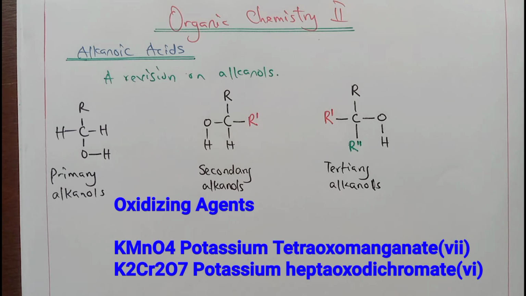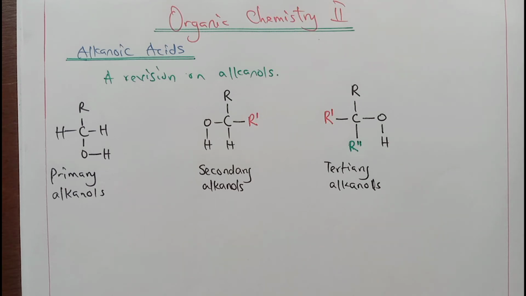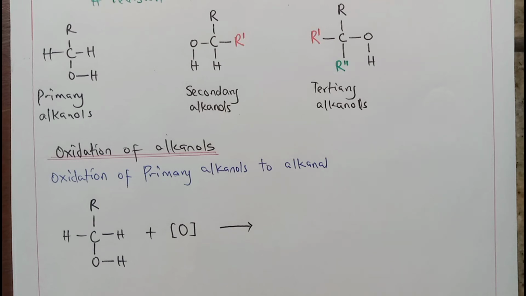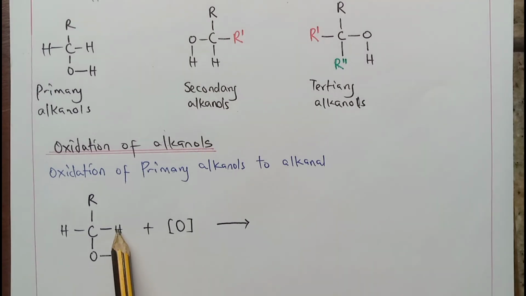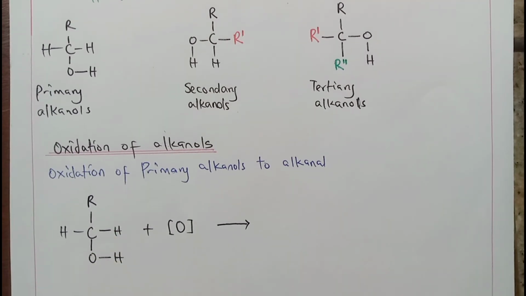And in the presence of acidified potassium tetraoxomanganate 7 or acidified potassium heptaoxodichromate 6, the primary alkanol we know will oxidize to alkanal by removal of a water molecule, which will be replaced by an oxygen atom. Here, as I said, it is water that is going to be removed, that means we can pick up H and OH. Hydrogen and OH group joined together will give us water. That is the water that is being removed, and it is being replaced by an oxygen atom.